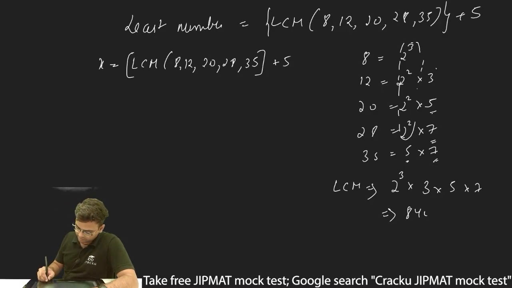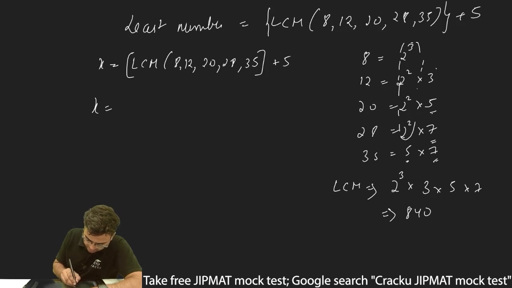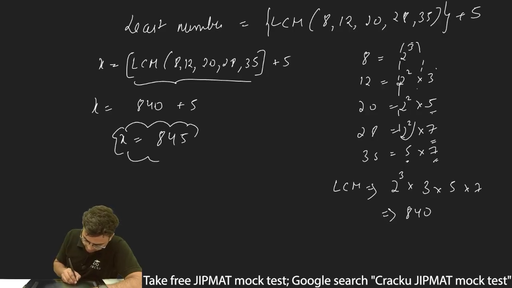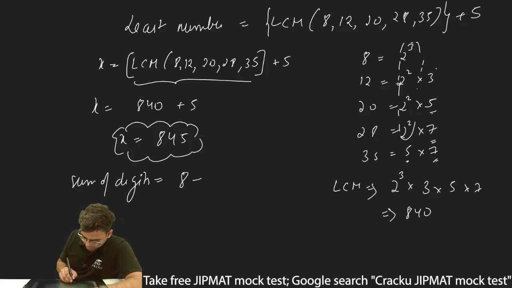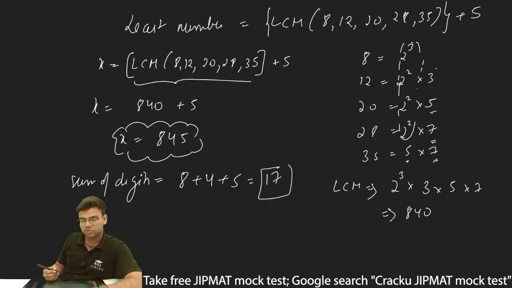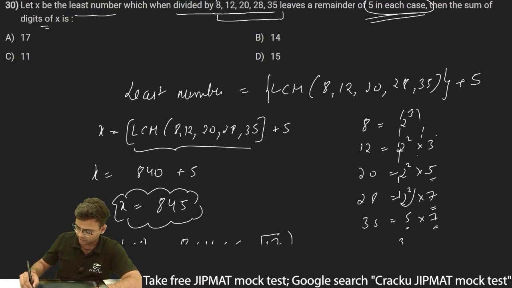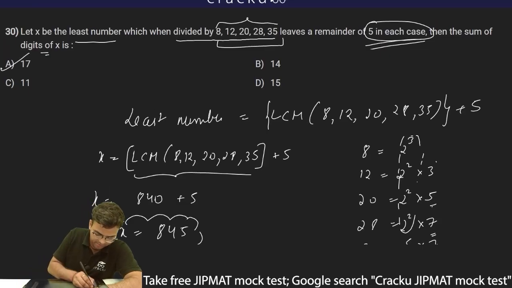So LCM is 840. Thus I can write x is equal to LCM of these numbers, which is 840, plus 5. So x is equal to 845. This is the value of x. We are required to find out the sum of digits of x. So the sum of digits will be equal to 8 plus 4 plus 5, which is equal to 17. So the sum of digits of x is 17, and therefore option A, 17, is the correct answer.